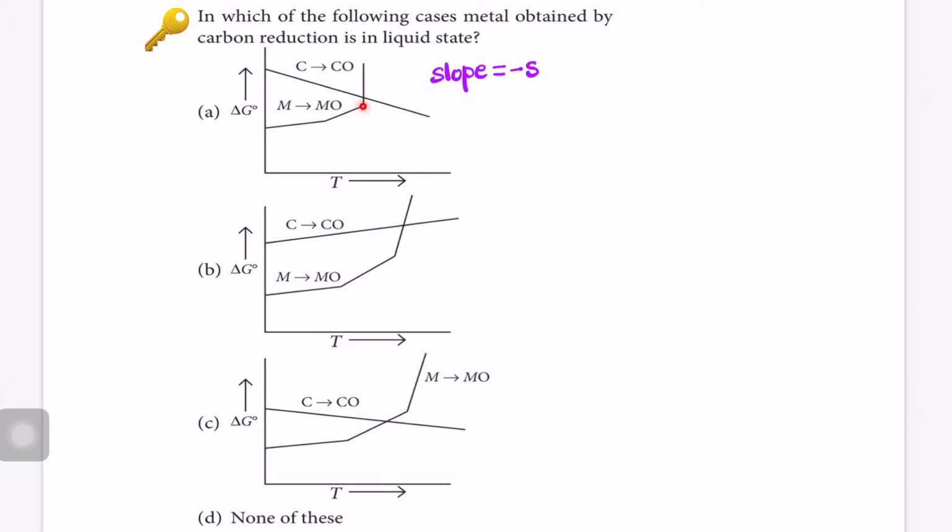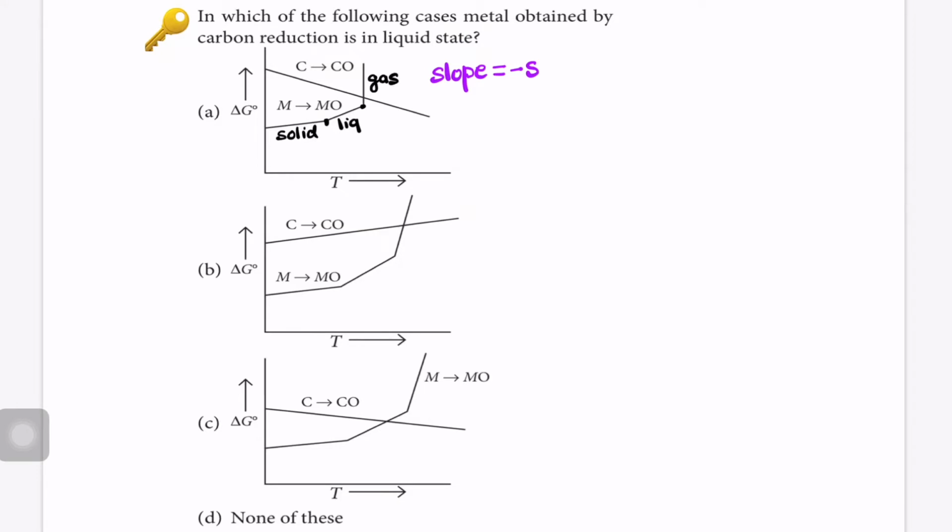Then again, after this, there is a change in the slope and a very large increase in the entropy because it is becoming vertical. It means there is a change from liquid to gaseous state, because when the metal will turn into gaseous state, its entropy will be maximum. So if we see the different phases, up to this it is solid phase, between this and this it is liquid phase, and here it is gaseous phase.